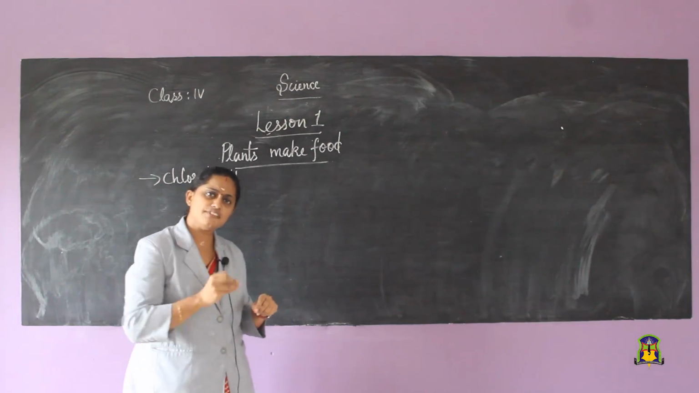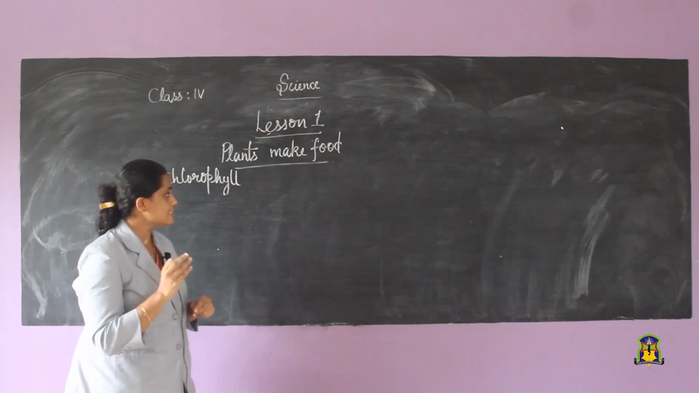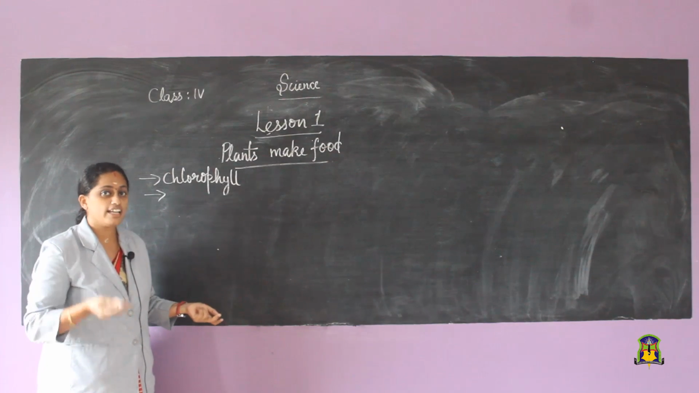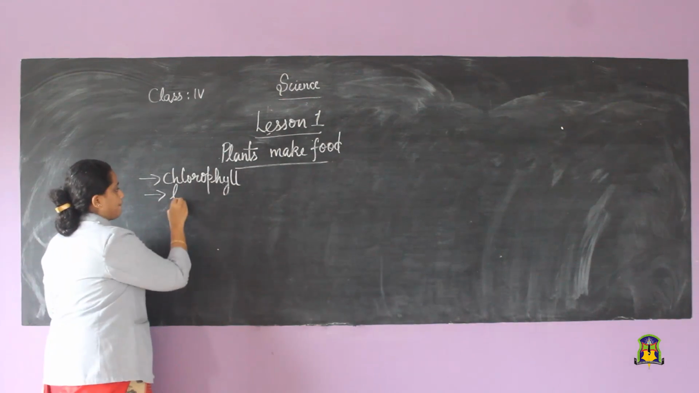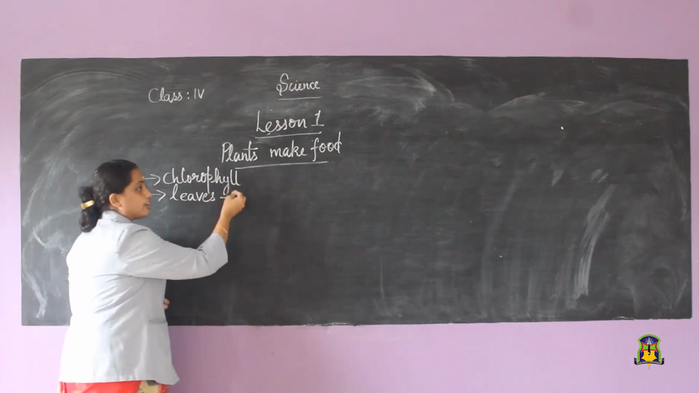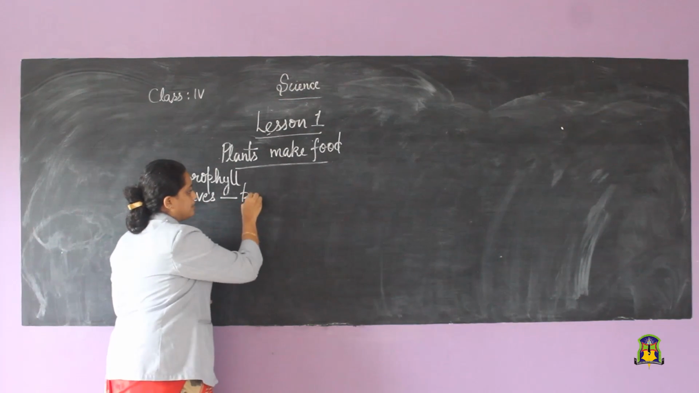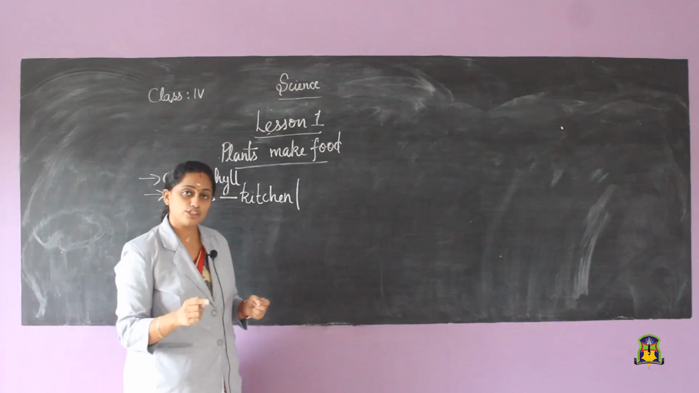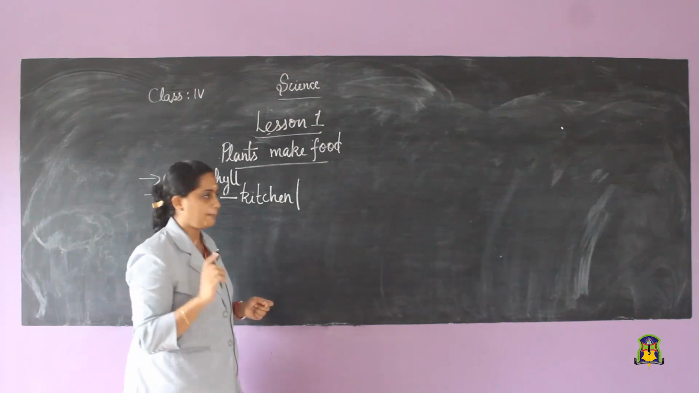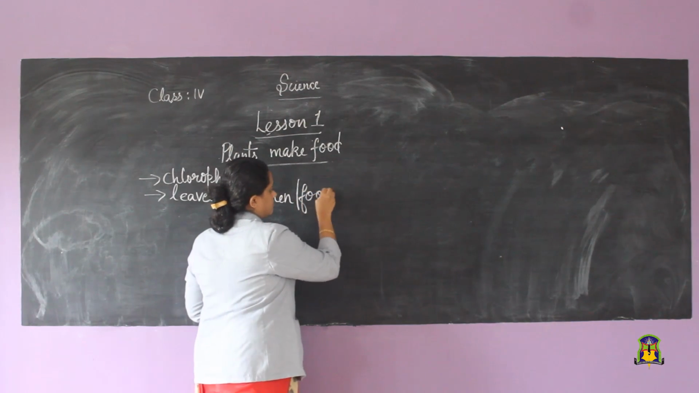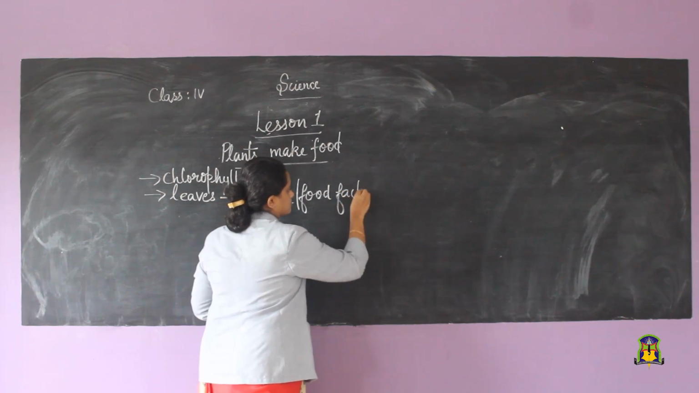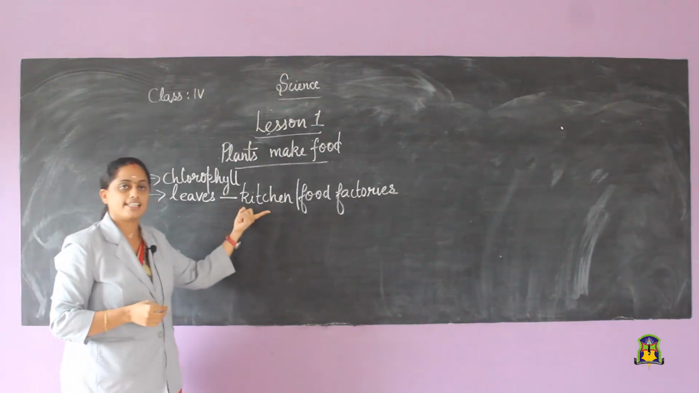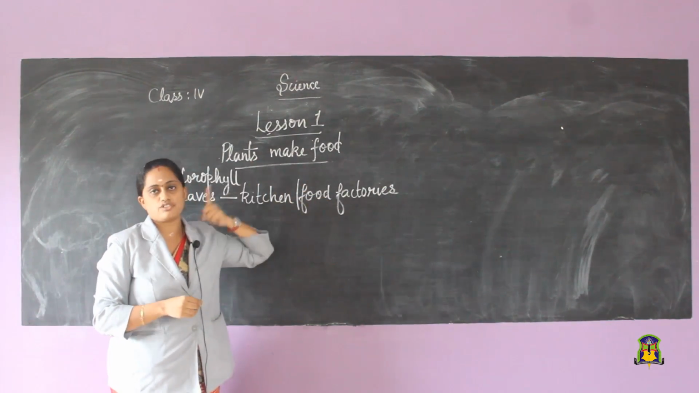Because these leaves are making food for the plant, they are also called the kitchen of the plant. So what are these leaves called? Kitchen of the plant. Our green leaves have another name, kitchen of the plant. One more name is there. They are also called the food factories of the plant. So the leaves are called the kitchen of the plant or food factories of the plant.